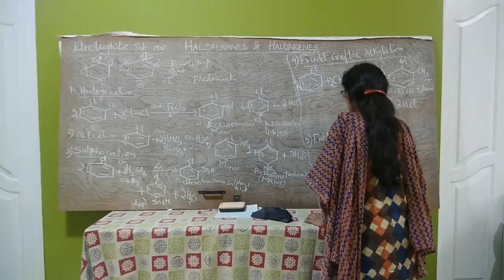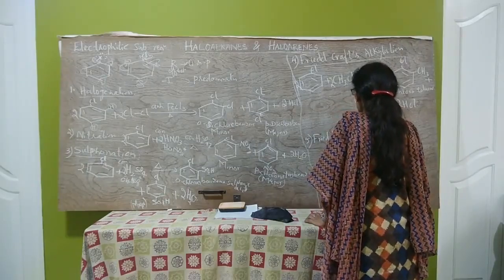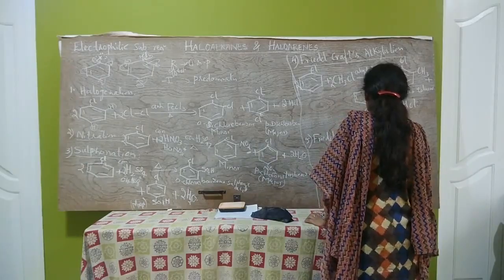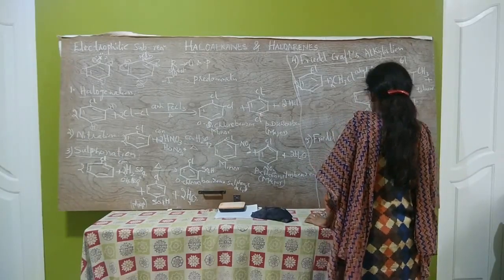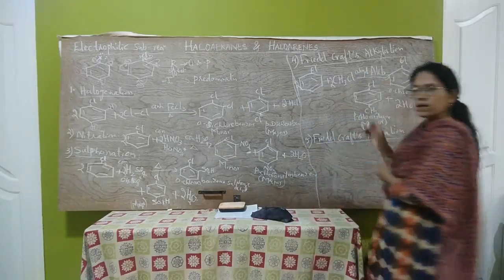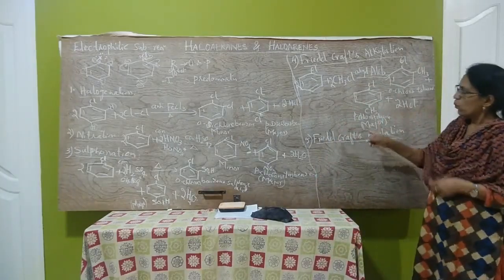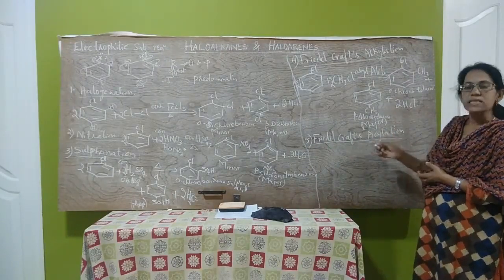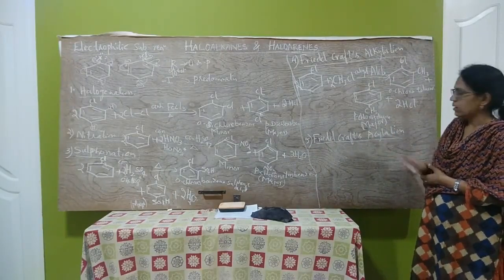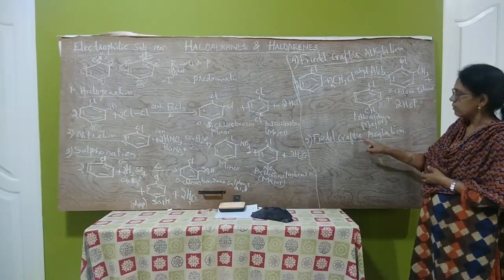Friedel-Crafts acylation means when chlorobenzene is heated with acetyl chloride. Acyl halides are used here.